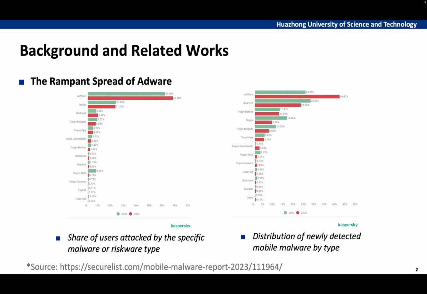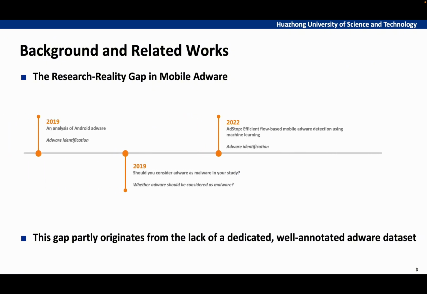It is typically categorized as grayware or potentially unwanted applications, occupying a gray space between benign software and overt malware, such as worms and trojans. According to Kaspersky's recent report, Adware has emerged as a dominant threat in the mobile landscape in 2023. Despite Adware's significant threat, there's a considerable gap between its real-world impact and research attention.